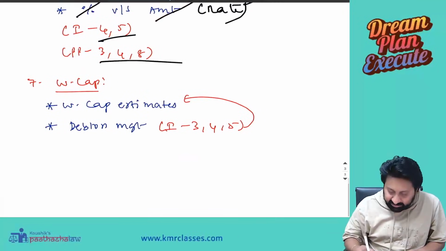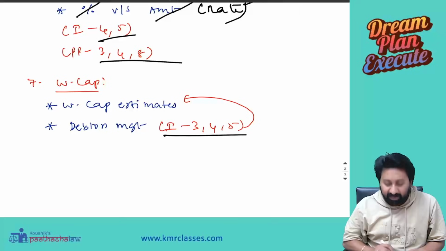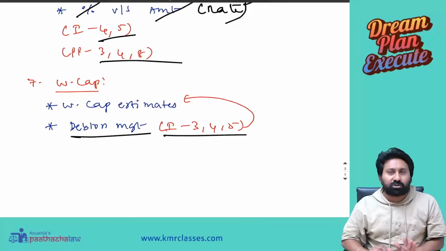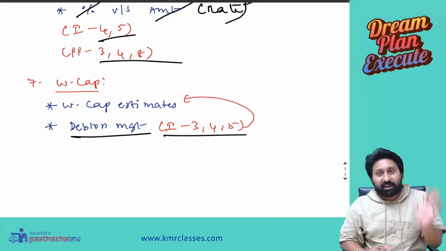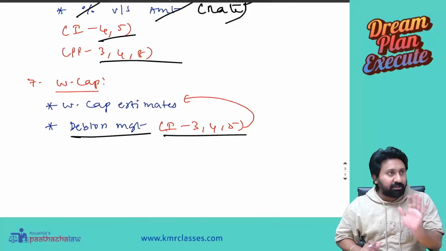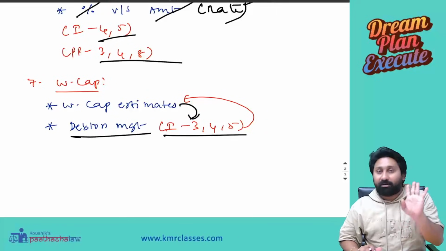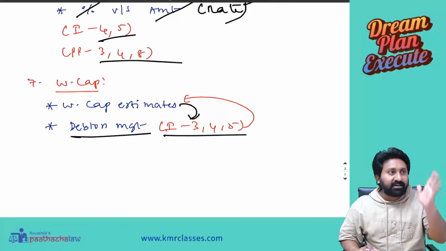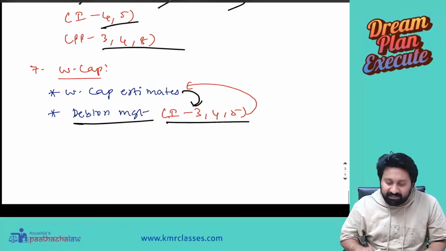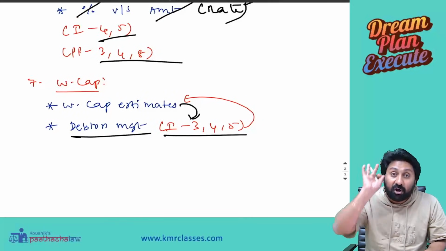Working capital estimates: illustrations 3, 4, 5. Debtors management: whatever selected questions you want, you can do, but don't miss the factoring concept. Okay, do factoring without fail. And for the remaining, working capital estimates, do 3, 4, 5. You do that, that's it. Success will be yours. Don't miss these areas at any cost.